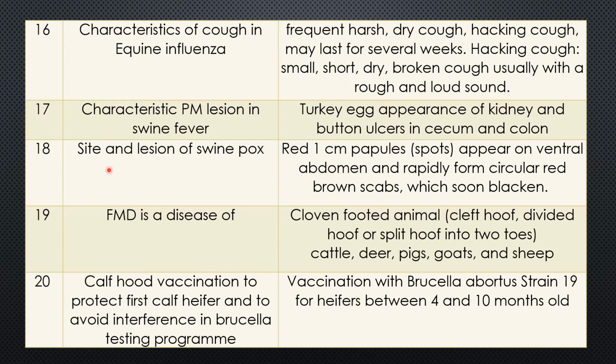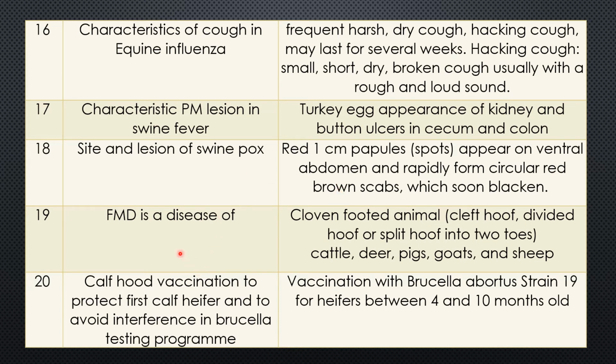Question 18. The site and lesion of swine pox. This is also a characteristic important question. The lesions are red, 1 centimeter papules. It is just like a spot. And they appear on the ventral abdomen. The site is important. Ventral abdomen. And they rapidly form circular red-brown scab, which soon becomes blackened and there is healing. The site is ventral abdomen in swine.